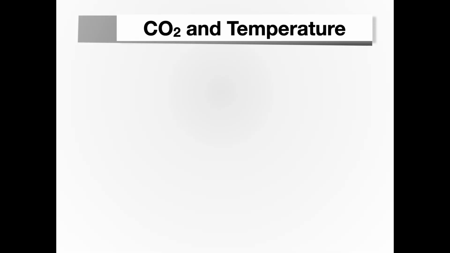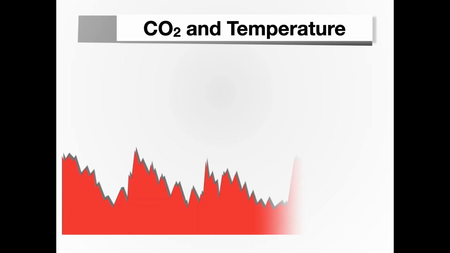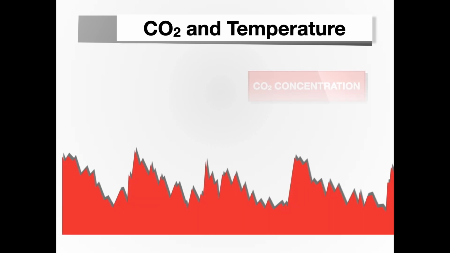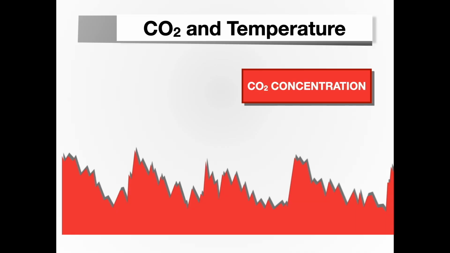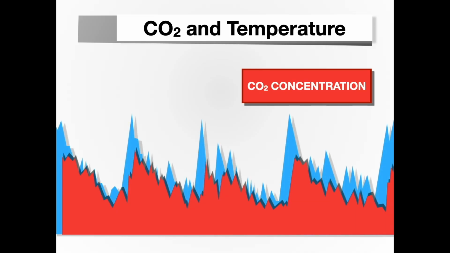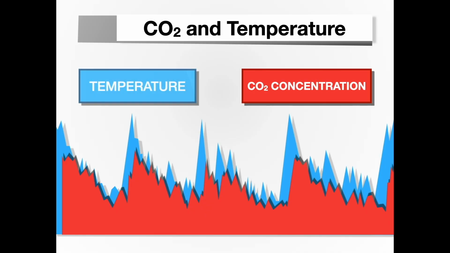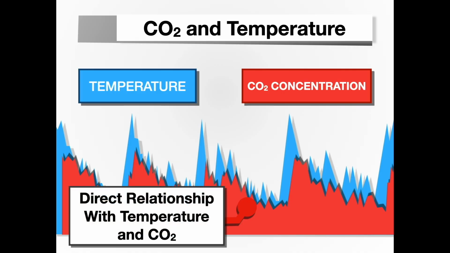Now, if we look at a graph of CO2 and temperature, we can see here's carbon dioxide over the course of many years and the CO2 concentration over many years within the globe. We can see that this is directly correlated to temperature spikes, and the concentration of that CO2 has a rippling effect on the atmospheric temperature.